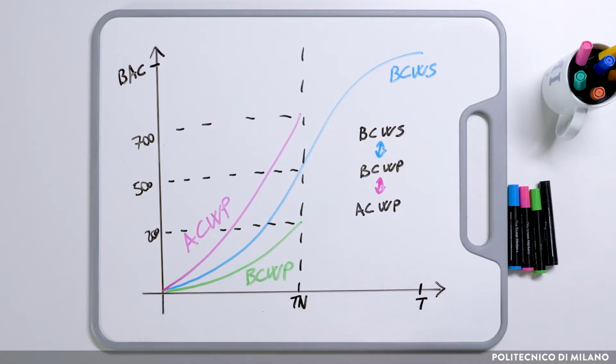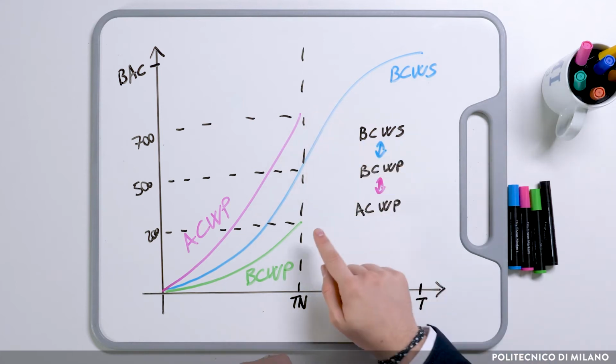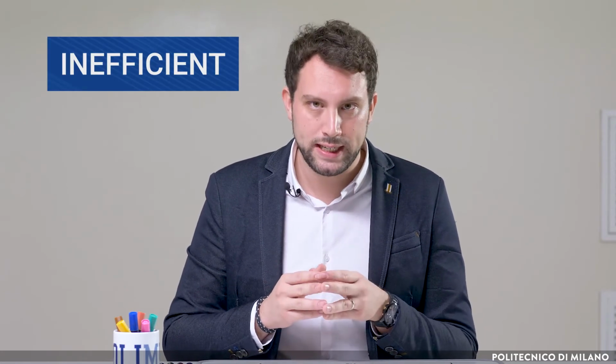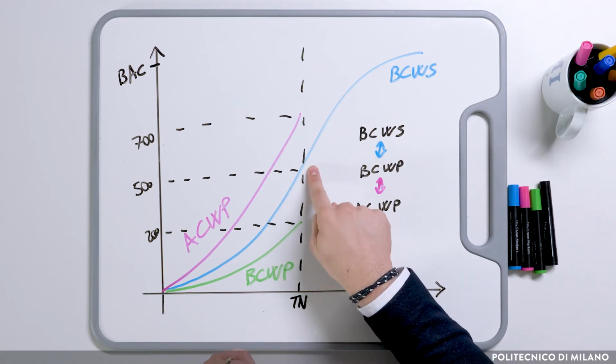Therefore, if I have ACWP equal to 700 and BCWP equal to 200, it means that, given the work I've actually done, I've spent more than the expectation. It means that the project is inefficient. Similarly, I can compare the BCWP with the BCWS. In this case, both of them consider budget cost, so the driver of the difference is the amount of work done.